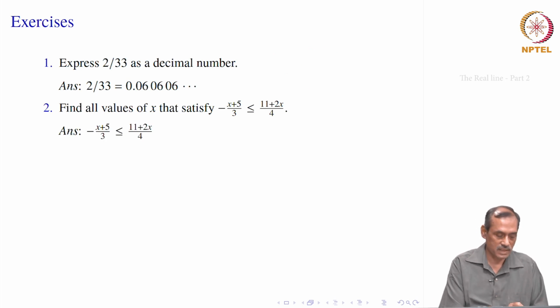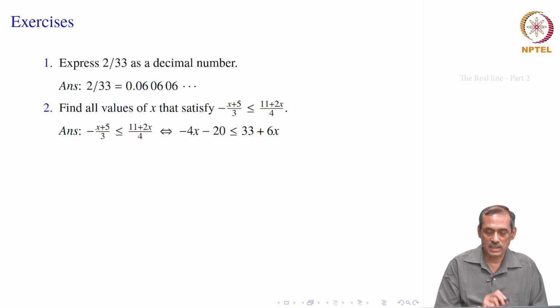We start with the inequality and multiply 12 to both sides. Multiply 12 with 3, the 3 is cancelled, with 12 we get 4. So we get minus 4x minus 20 on the left side, and on the right side you have 11 plus 2x into 3, which is 33 plus 6x. Then we take x to one side and numbers to the other side.